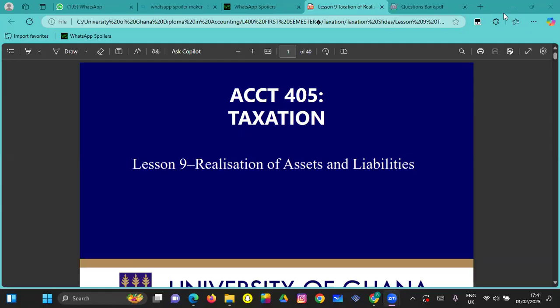Right. So basically, the overview of this chapter is to let you know that whenever you sell an asset and you make profits, like let's say you bought it for 50,000 and sell it for 60,000, the difference is taxable. The same way when it comes to liability, if you are owing someone 50,000 and the person says, oh, I'm dashing you 10,000 out of it, so just pay 40,000, that gain, that difference will be taxable. That's the overview of this lesson.